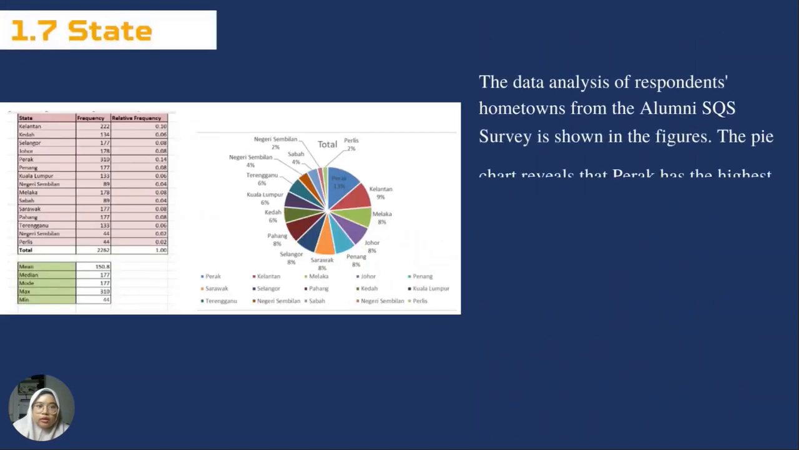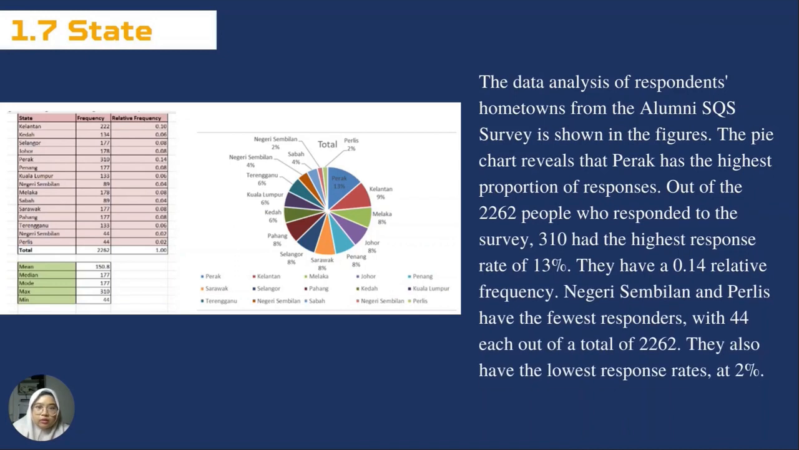2,262. Lastly is state. The data analysis of the respondents' hometowns from the Alumni SPS survey is shown in the figures. The pie chart reveals that Perak has the highest proportion of responses. Out of the 2,262 people who responded to the survey, 310 had the highest response rate of 13%. They have a 0.14 relative frequency. Negeri Sembilan and Perlis have the fewest respondents with 44 each out of a total of 2,262. They also have the lowest response rates at 2%.